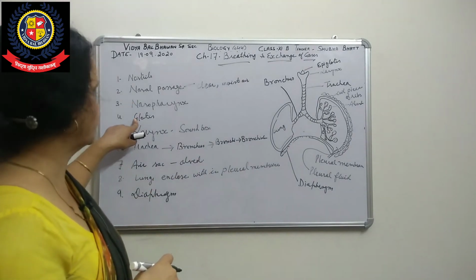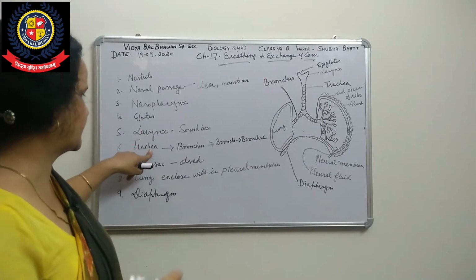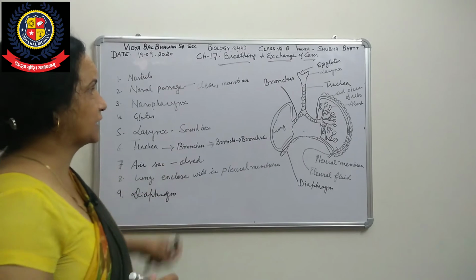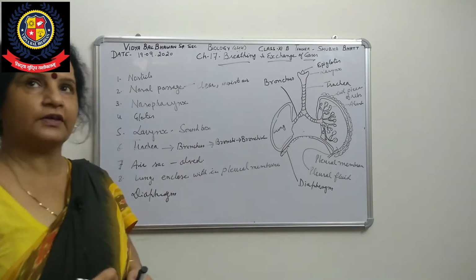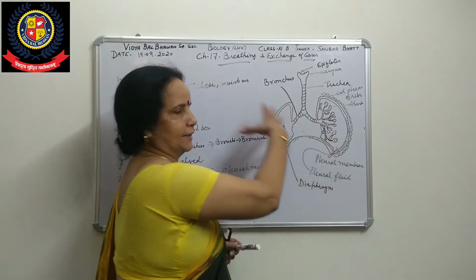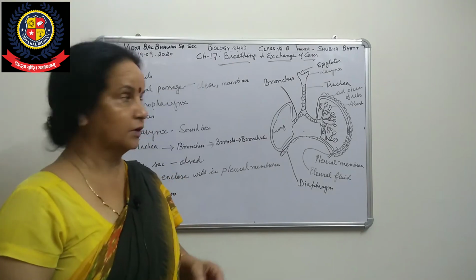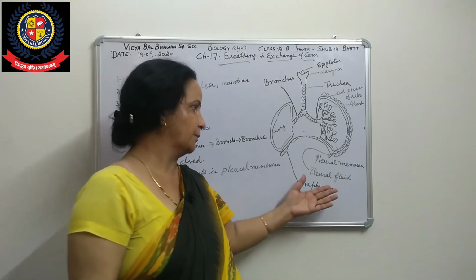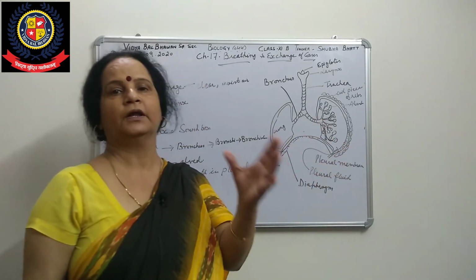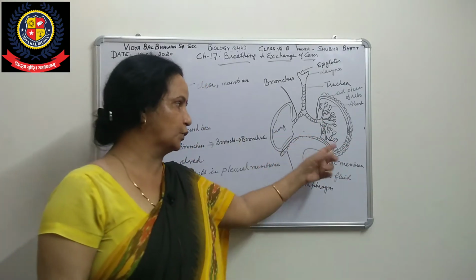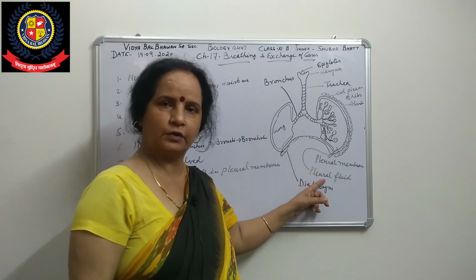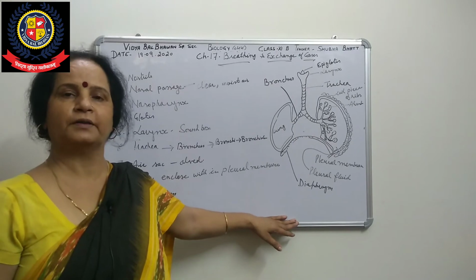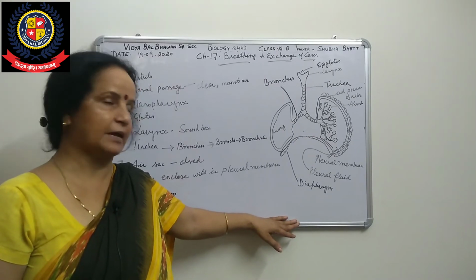Then it goes to the glottis, then the larynx, through the larynx to the trachea, and then ultimately to the alveoli. Okay, so these are the structures. We will see now how these are protected. First, I told you about the pleural membrane. That is a protection, because in the gap between the outer membrane and inner membrane there is fluid. That fluid is called pleural fluid, and it protects the lungs from jerking or any mechanical shock. It will avoid the damage.